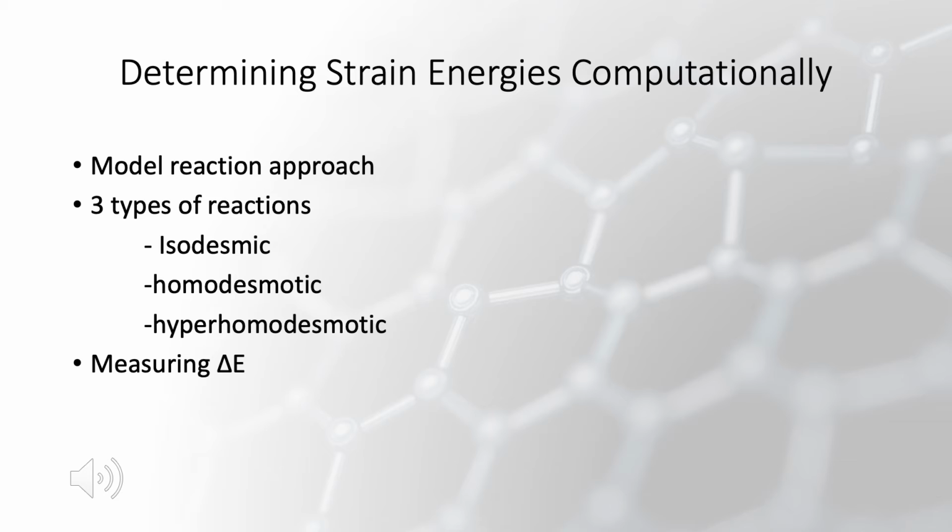So we use isodesmic, homodesmotic, and hyperhomodesmotic reaction models to do this, and we are calculating the change in internal energy. So for a straight chain hydrocarbon, these reaction models are measuring the internal energy, which is essentially zero because there's nothing unique going on. We're just breaking the same bonds that we form on the other side of the reaction. But when you add a ring, you now have something unique. And so now when we calculate the change in internal energy, we can equate that change in internal energy to the measure of the ring strain.